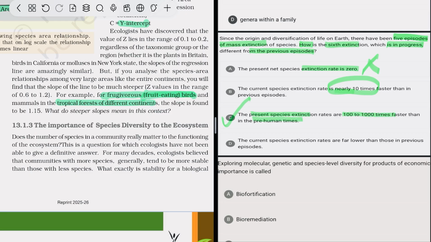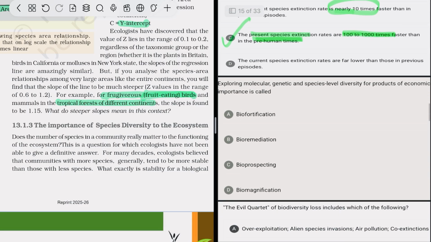Okay, why is it so much higher than the previous one? Due to human anthropogenic activities, which are causing major disturbance in the environment and ecosystem, and also causing extinction of various species and disturbing human life also. So that's why the present extinction rate is high, 100 to 1000 times faster than the pre-human times.